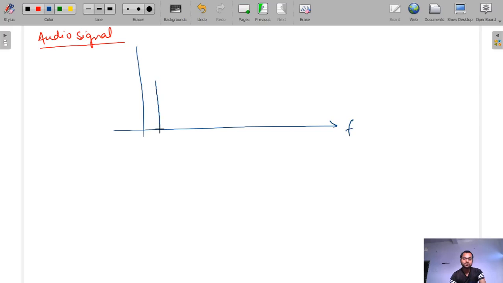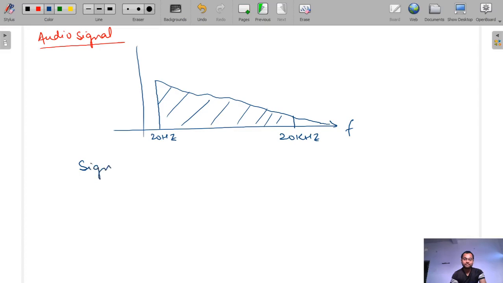Let's suppose the bandwidth of audio signal is from 20 Hz to 20 kHz, but in reality it goes up to infinite. But within the range of 20 Hz to 20 kHz, 90% to 95% of the strength of the signal is contained. So the significant bandwidth of the audio signal